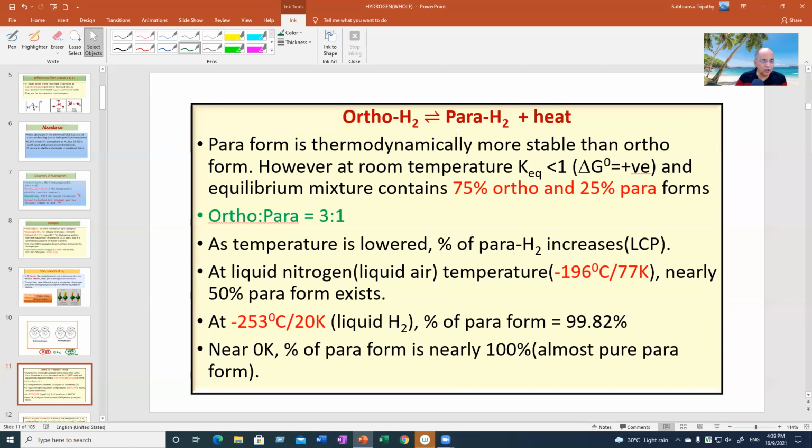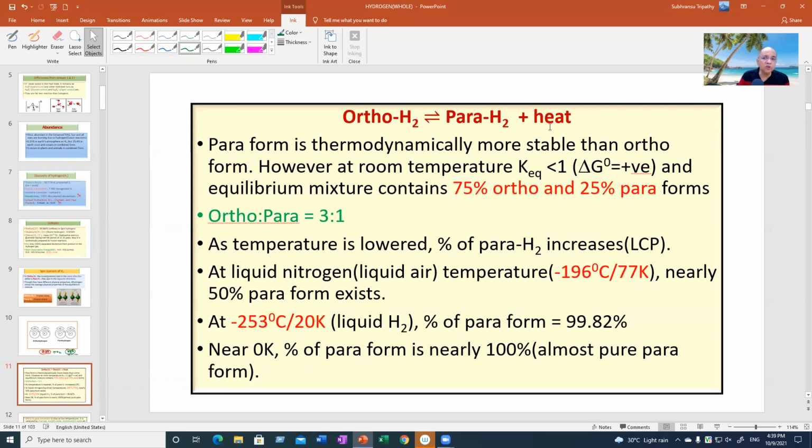Ortho to para conversion is always going on. And at any fixed temperature, there is an equilibrium mixture, maybe 75-25, maybe 50-50, maybe this may be 1%, this may be 99%. But the conversion is exothermic, right?